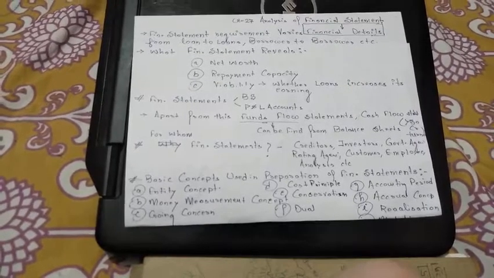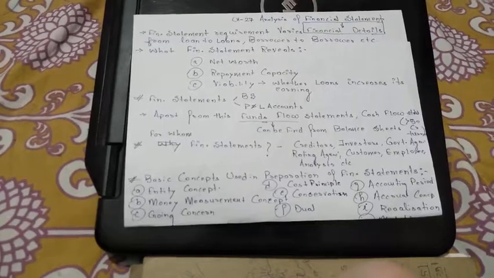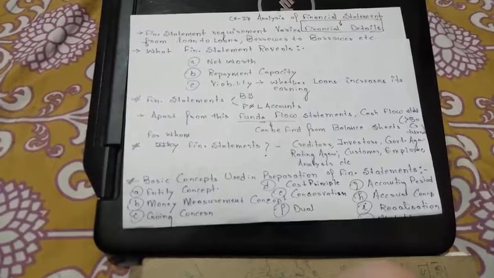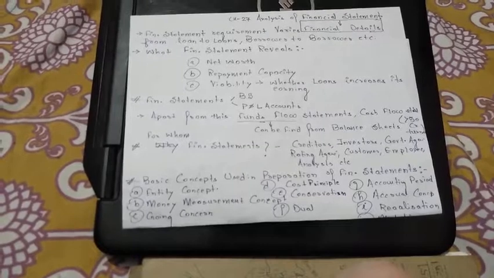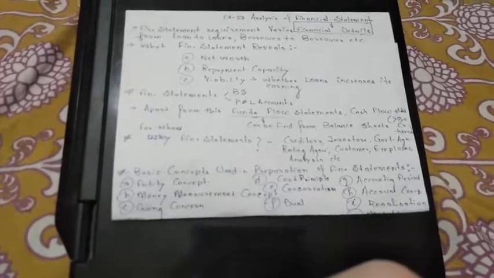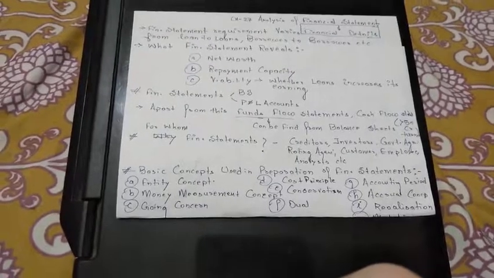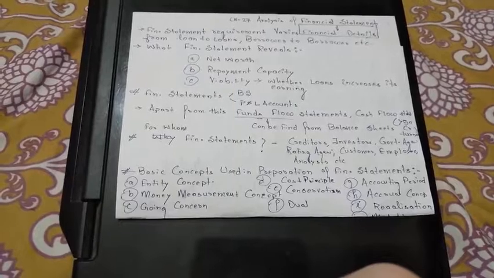So there are four. Why is there a requirement of the financial statement? The financial statement is required to understand the company's performance till date, plus the company's position of the last year, plus the future of the company. If we want to know anything about the company, we can easily know through the financial statement. If we see the balance sheet or the profit and loss account of the company, we can deduce so many conclusions by seeing only the balance sheet.